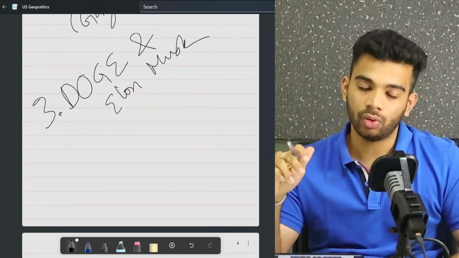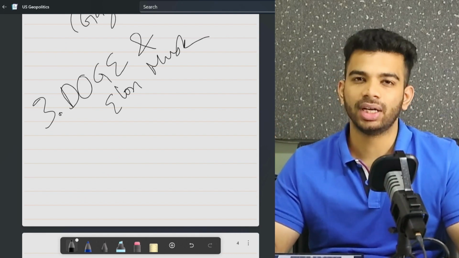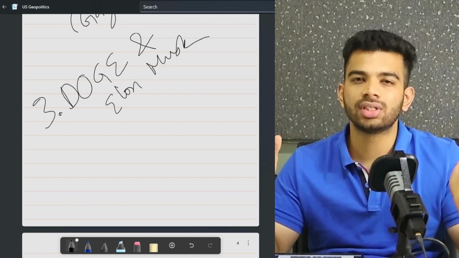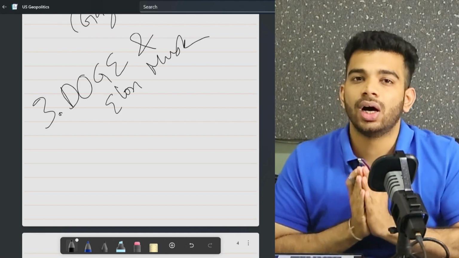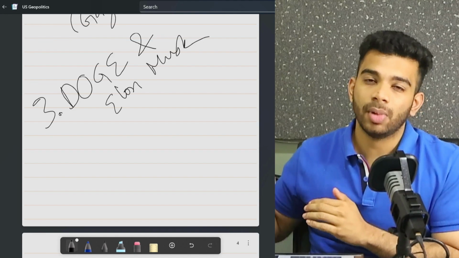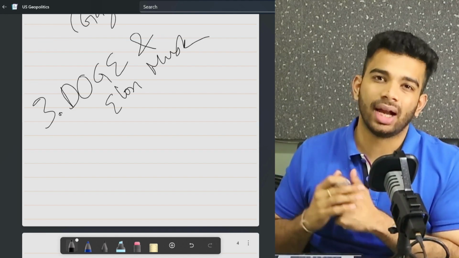Now, the first part over here is: what is the objective of the Department of Government Efficiency? Mainly, this department is looking for inefficiencies in the government departments, in terms of maybe overstaffing, or budgets that have been allocated but haven't been utilized properly, and so on and so forth.